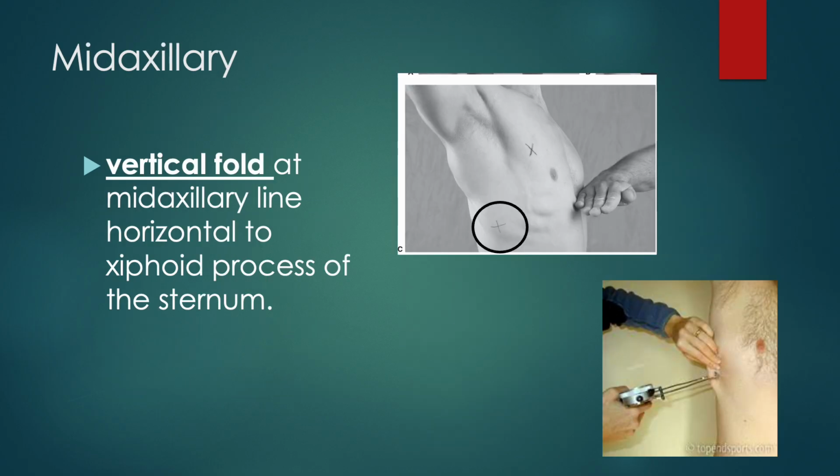Our mid-axillary is going to be next. In the top picture, it's indicated by our circle. So that's going to be a vertical fold at the mid-axillary line. We're going to have your patient identify the xiphoid process of their sternum, or if it's on a male, you might be able to see it. And then you're going to go laterally so that you're kind of underneath the armpit on that mid-axilla. Our vertical line is going to be in alignment with the xiphoid process, and then we've got our perpendicular line. Okay, so remember, a vertical fold for this one for both genders.